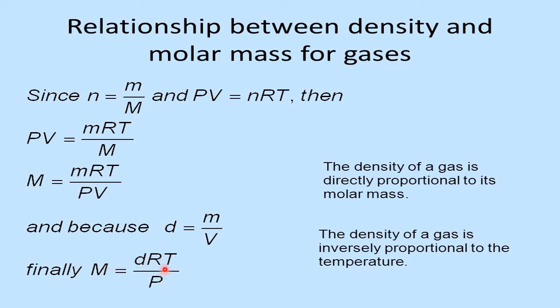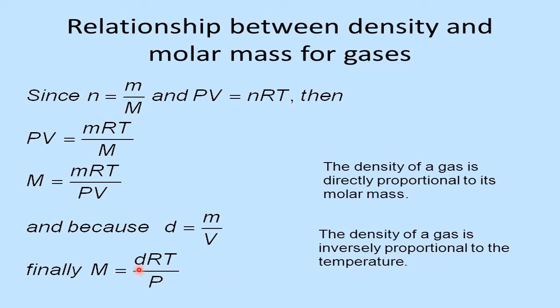Here R is constant. So what has he told here? The density of a gas is directly proportional to its molar mass, keeping temperature and pressure constant. But the density of a gas is inversely proportional to the temperature.